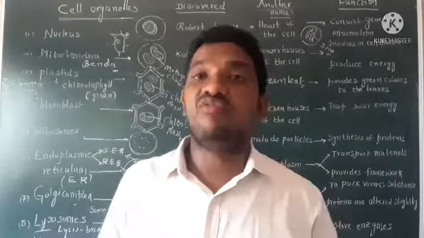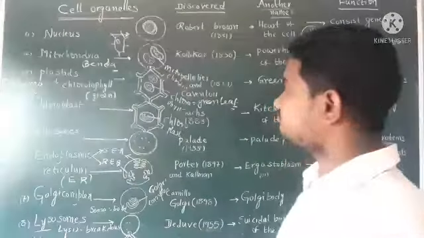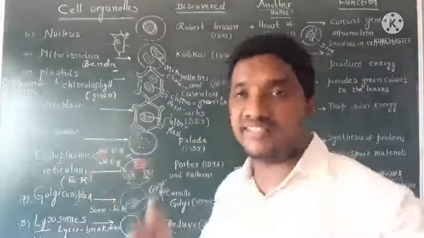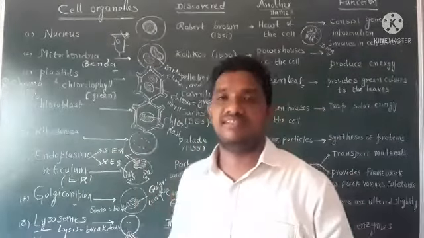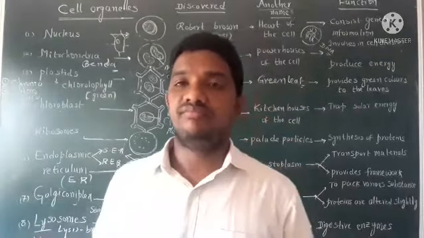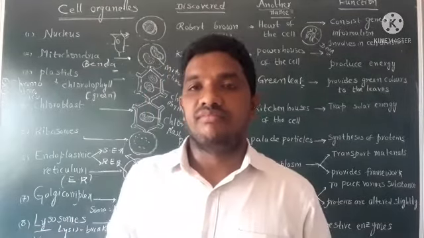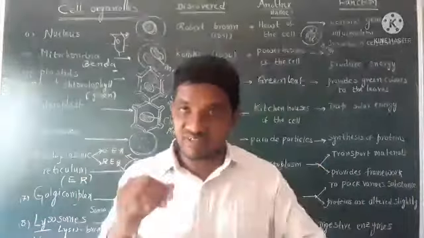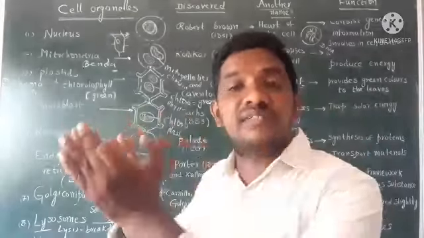Next, finally, vacuoles are present. See vacuoles. Large sized vacuoles are present inside plant cells. Smaller sized vacuoles are present inside animal cells. Actually, they contain water and minerals and some other useful materials, and some types of waste materials also.